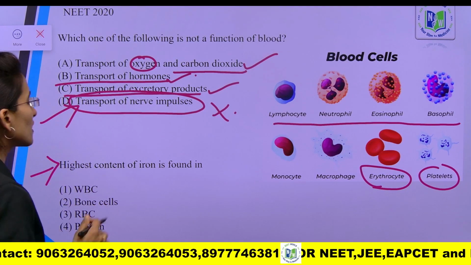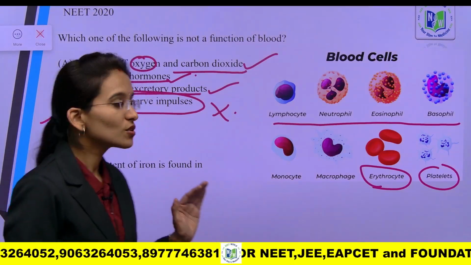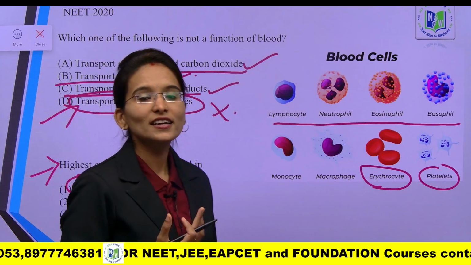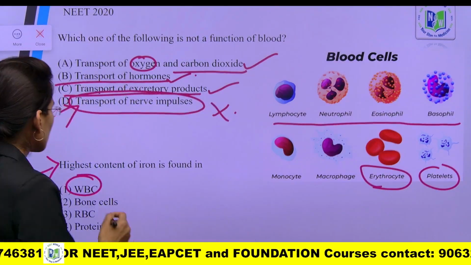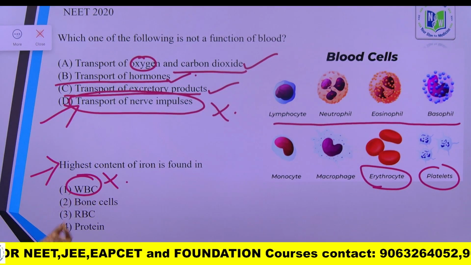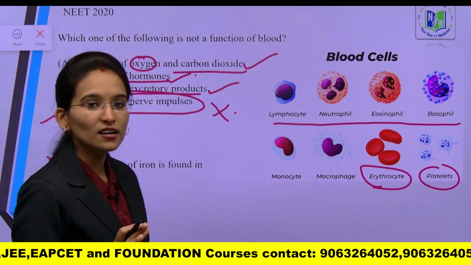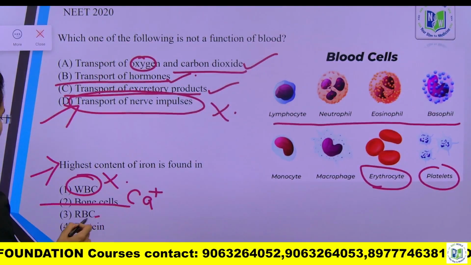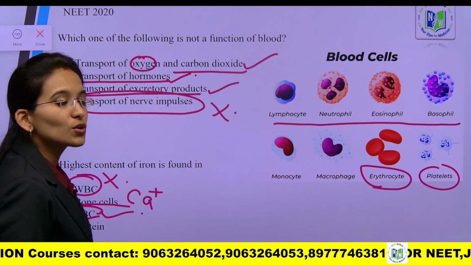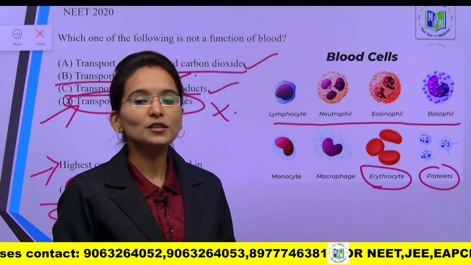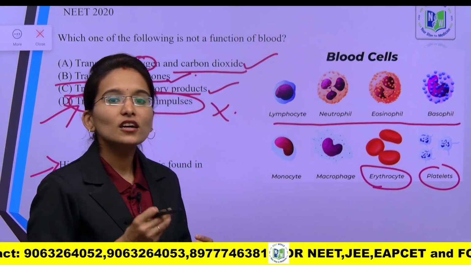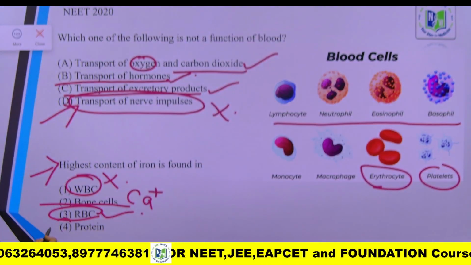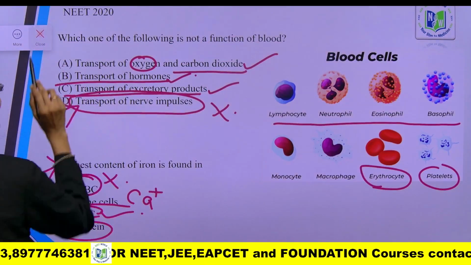Highest content of iron is found in which? The given options are WBCs. Inside the WBC we cannot find any rich content of iron, so this will be the wrong option. Inside the bone cells there is no high amount of iron, but we can find calcium. Next, RBCs, this will be absolutely right. The RBCs are red in color due to the presence of hemoglobin, and hemoglobin is rich in iron. So the right option is RBC. Next, protein, this is also the wrong and irrelevant option.